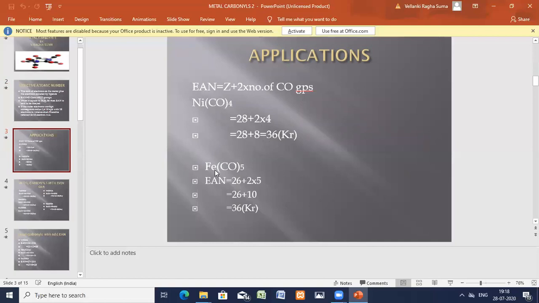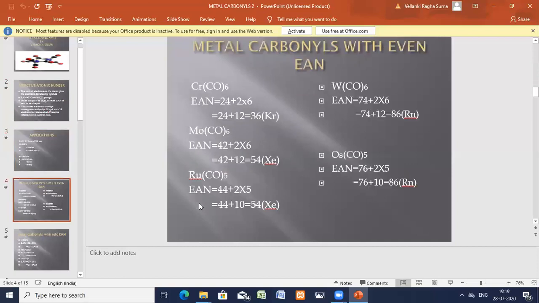Now let us see iron pentacarbonyl. In this carbonyl, EAN is equal to the atomic number of iron, that is 26, plus the number of ligands into 2. 5 into 2 is 10. 26 plus 10 is 36, which is equal to krypton.